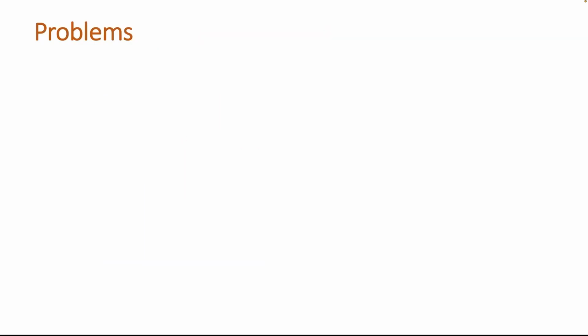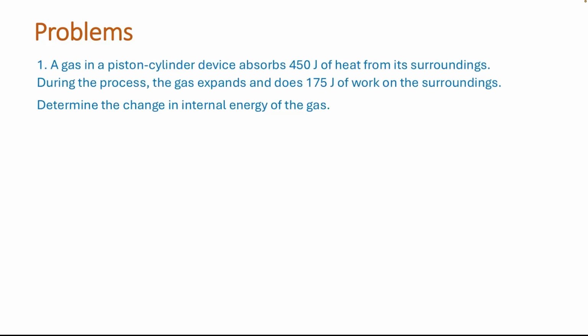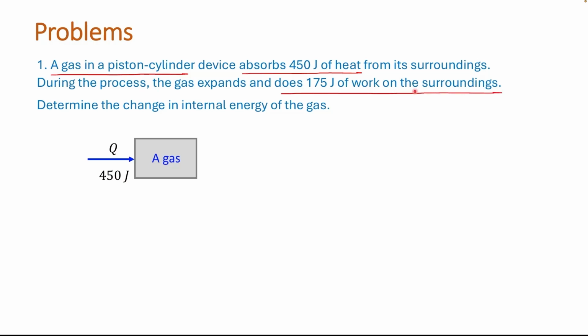Now let us solve a couple of problems to see how the first law of thermodynamics is applied. In this problem, the system is a gas in a piston cylinder. The system absorbs 450 joule of heat from its surroundings. Since heat is absorbed by the system, Q is positive 450 joule. During the process, the gas expands and does 175 joule of work on the surroundings. Since the work is done by the system, the work is positive 175 joule.